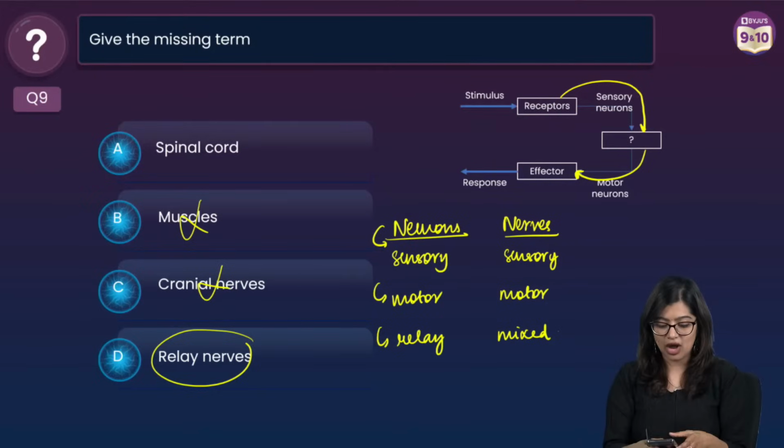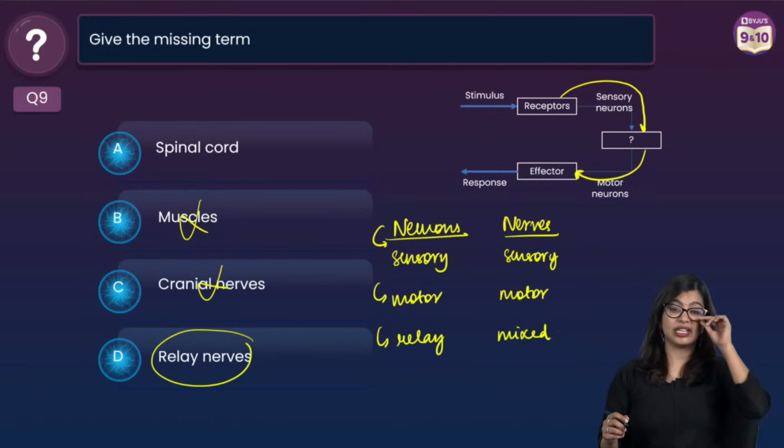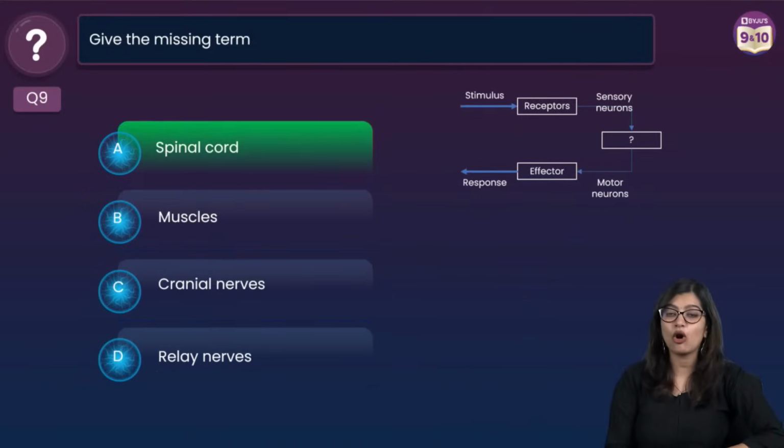Yes? So now on this basis, can you tell me what you think is the answer? It is going to be option A, spinal cord, right?